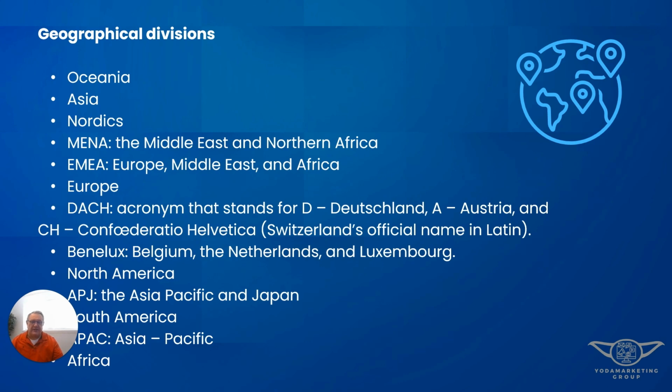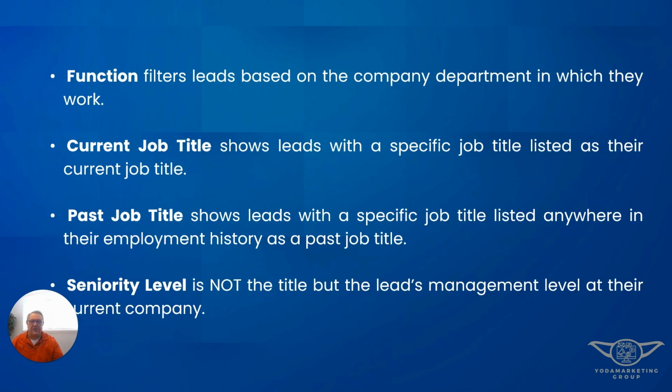Geographical divisions, we touched on that, you can sort them through. Function filters based on department. Again, we're getting into major account stuff. Current job title and past job title, seniority level. I don't really use them, I mean, you can when we're trying to get specific on some recruitment stuff. We may play with the past job title searches. And seniority level, I typically ignore that.